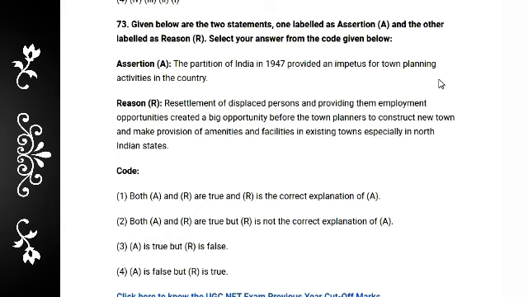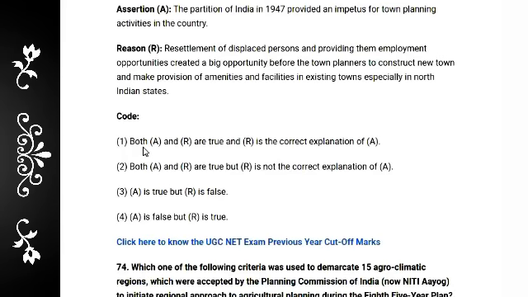And the reason: the resettlement of displaced persons and providing them employment opportunity created a big opportunity before the town planner to construct new towns and make provision of amenities and facilities in existing towns, especially in North Indian states. Both are true, and R is the correct explanation of A. So definitely the answer is 1.